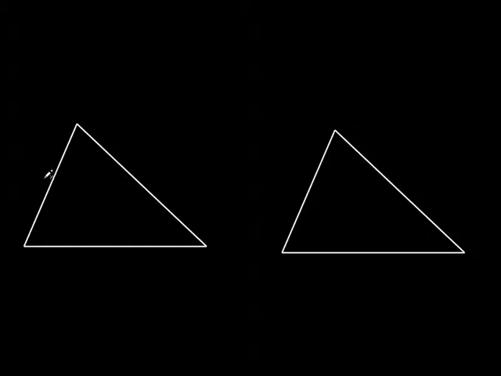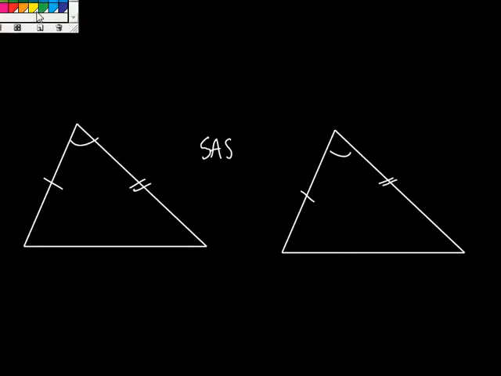Okay? What if they give you this? And this. Are those triangles congruent to each other? Yes, they are. Why are they congruent? Side angle side. You with me on that? Okay. What if they did this? The triangles are congruent because of side angle side.